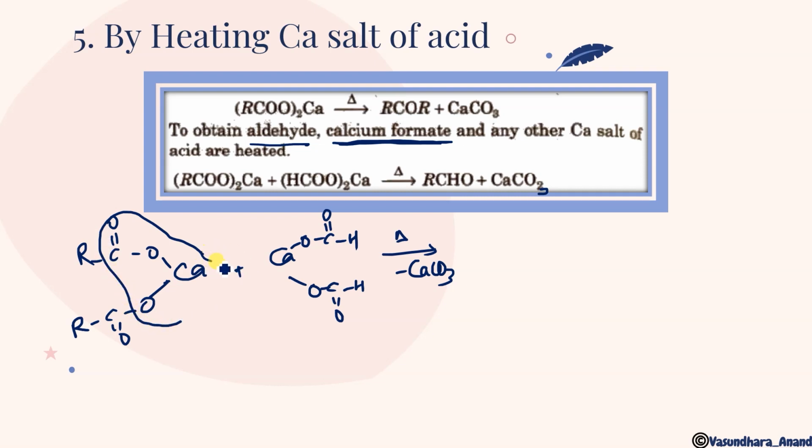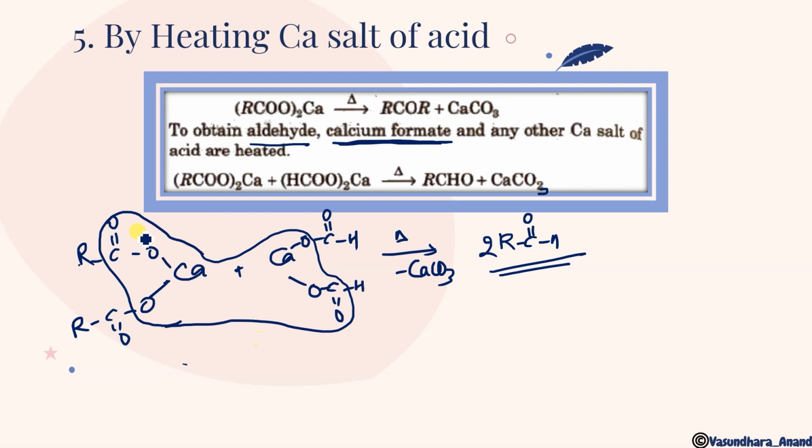CaCO3. Similarly, this is CaCO3. Okay, so what is left? RCOH. So this is going to give you RC double bond OH. Similarly, in this way, RC double bond OH. That means 2 moles of aldehyde you will get.